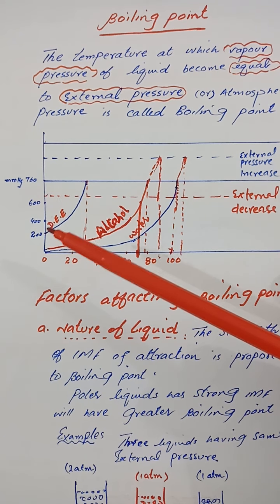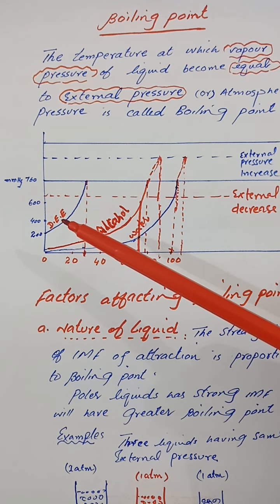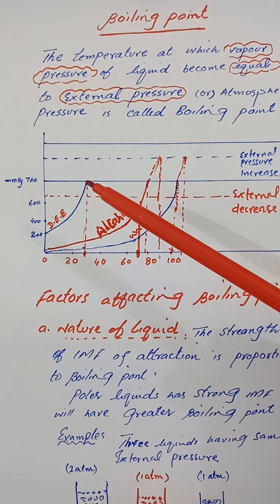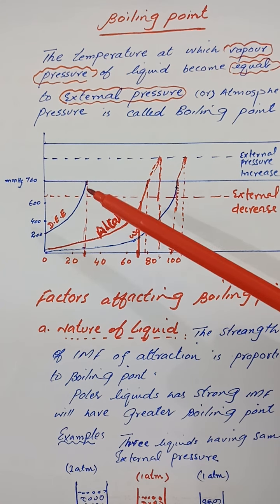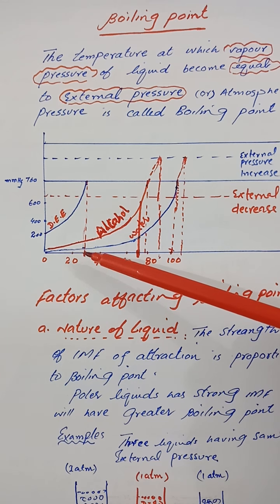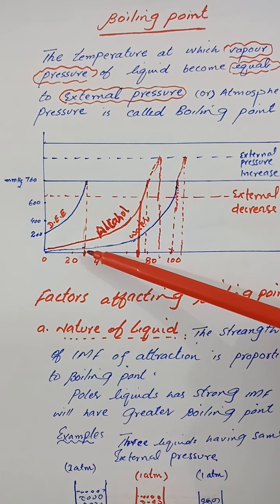At 0 degrees centigrade, it has a pressure of 200 mmHg. So when the temperature gradually increases, the vapor pressure of the liquid increases, and when the vapor pressure of diethyl ether equalizes 760, then it will start boiling, and the temperature at which the liquid starts boiling is said to be the boiling point of the liquid.